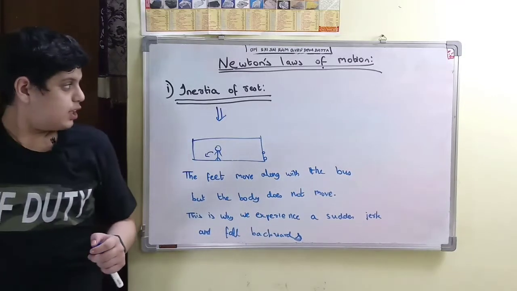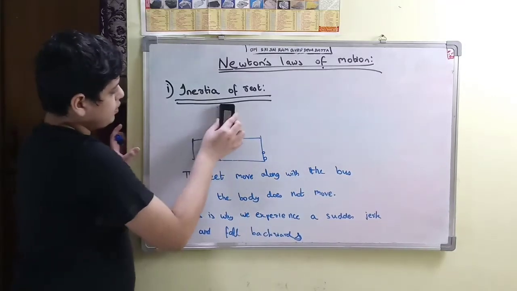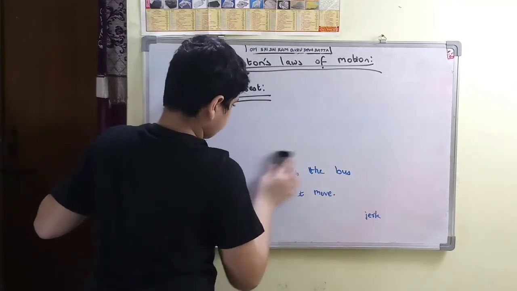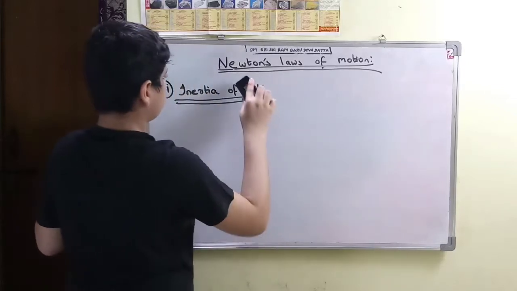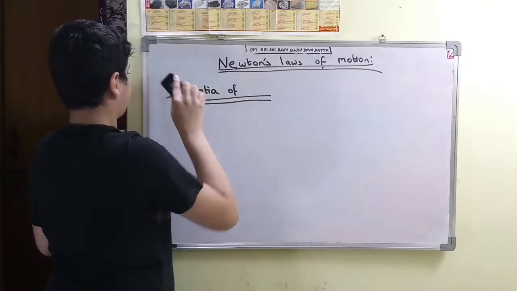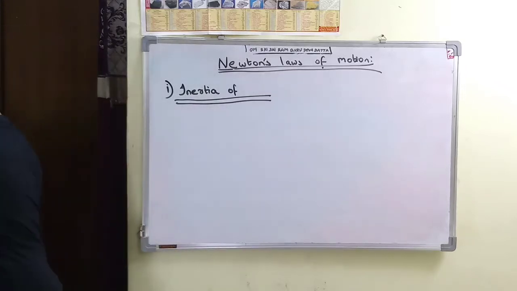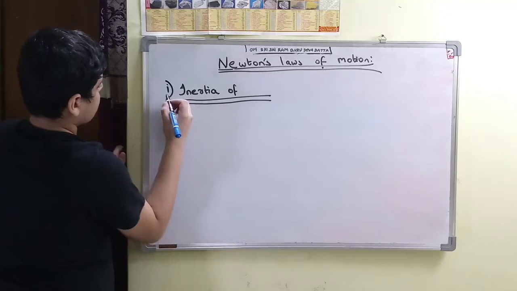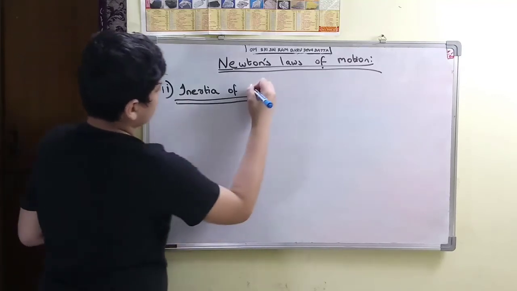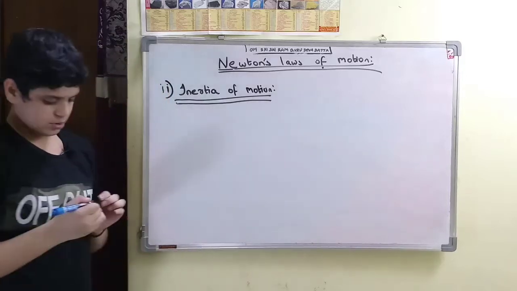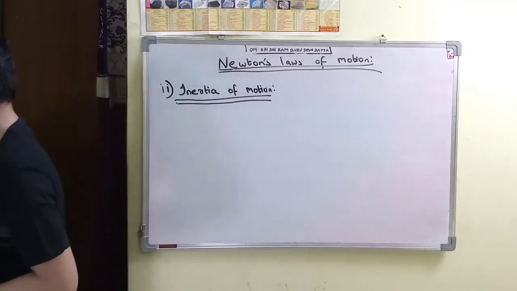We will study inertia of motion with the same example. So what is inertia of motion?